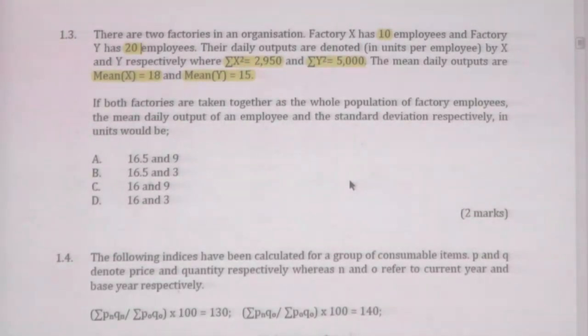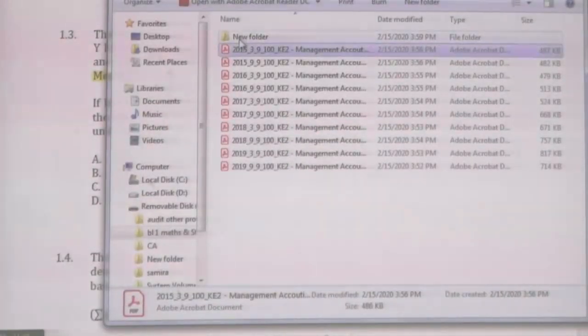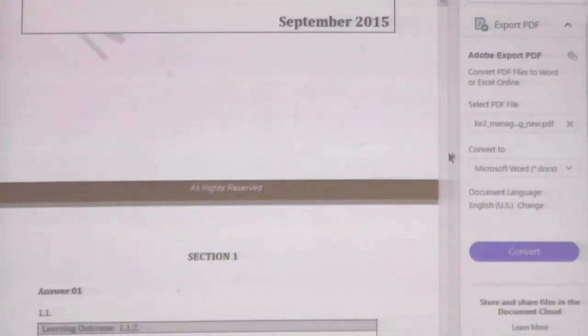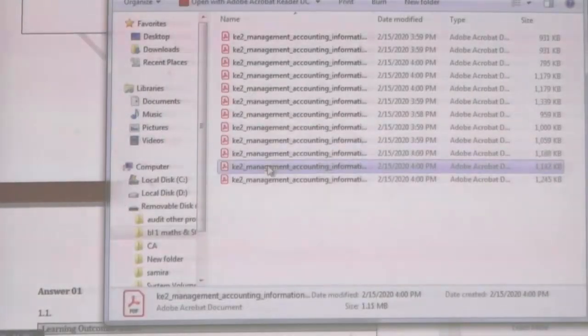This question is about how you can combine measures of two populations together. That is the question: how you can combine the measures of two populations separately analyzed and have common measures. Let's directly move into the analysis part. That is 2015 March.